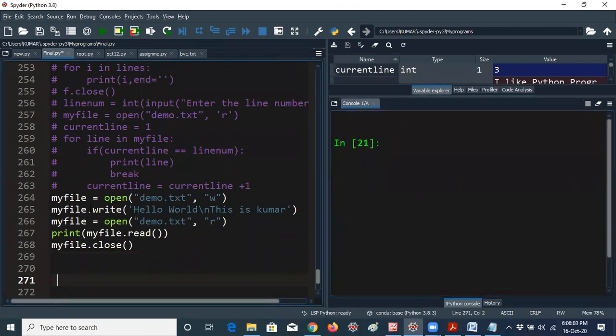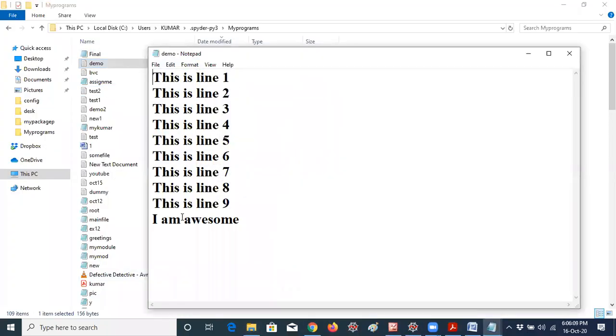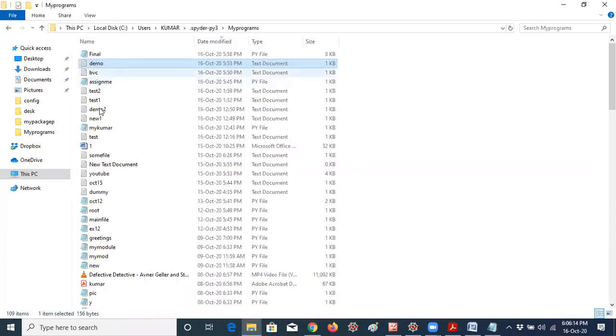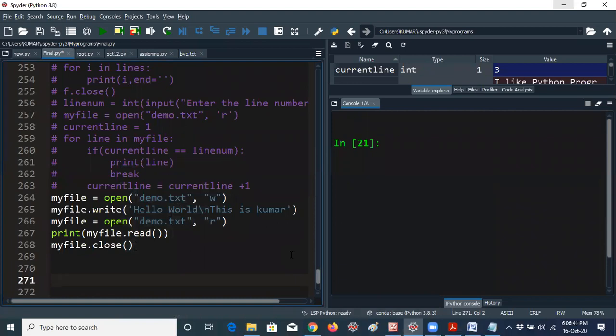Here you can see demo.txt. You know, guys, our demo.txt contains the data: this is line 1, to this, I am awesome. That means this is an existing file. You have to create files like demo1 or demo2, because I have already practiced from morning onwards. Some more files were created around 12:50 p.m. and around 1:59 p.m. I already prepared those examples, so I don't want to use those names. Also at 12:16 I have some files, so I don't want to specify them there. I will give new file names, because if I give an existing file name, that file's contents will be deleted.